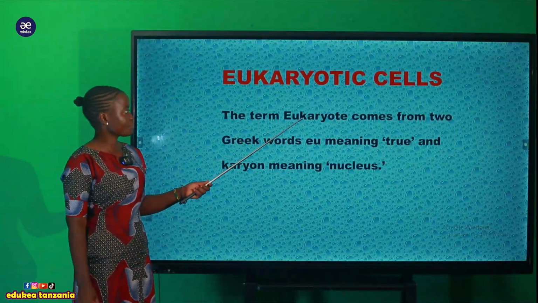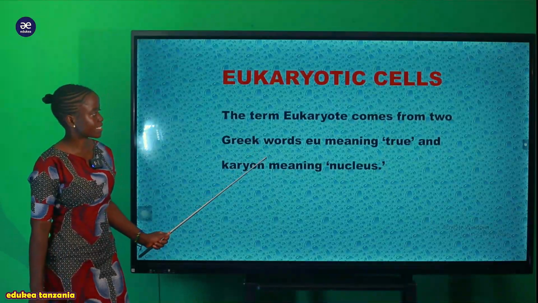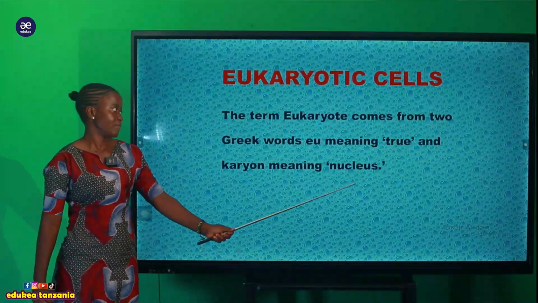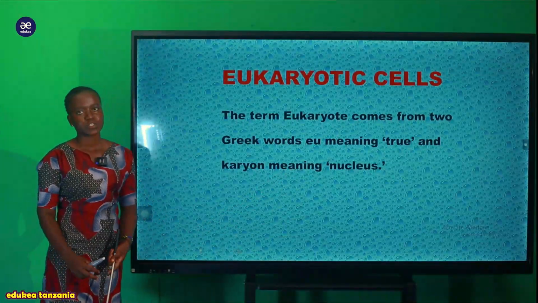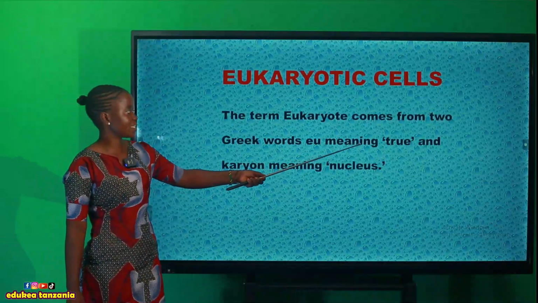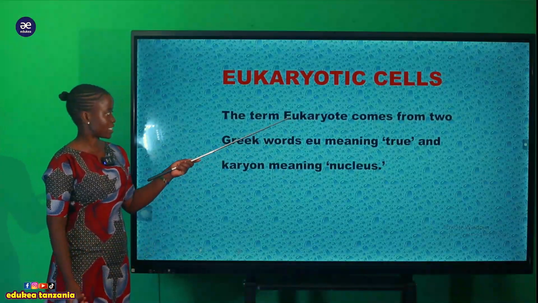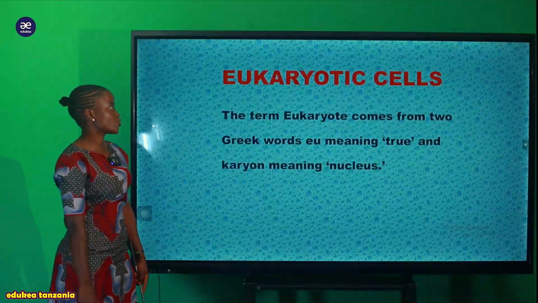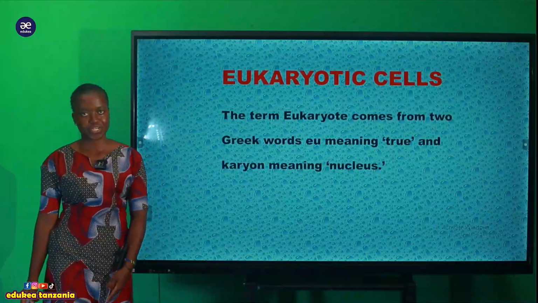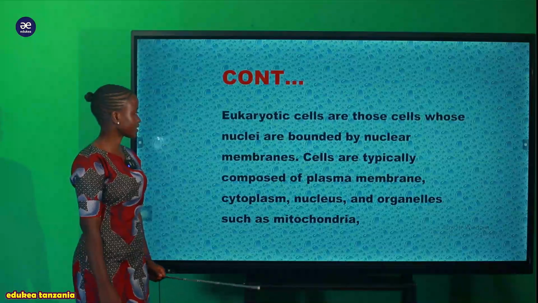So now the term eukaryotic, eukaryote, comes from two Greek words. The first one is eu, meaning true, but also we have karyon, meaning nucleus. So we have this eu, that is the Greek word meaning true. So when we talk about eu, we mean this first part, that is eu, meaning true. But when we are talking about karyon, meaning that is a nucleus. So now let's discuss this eukaryotic cell.